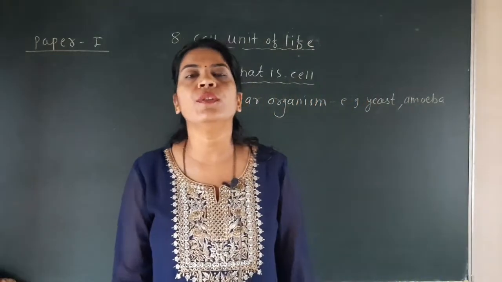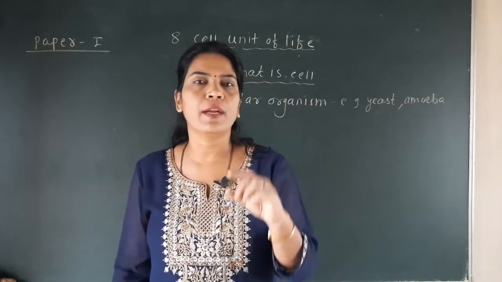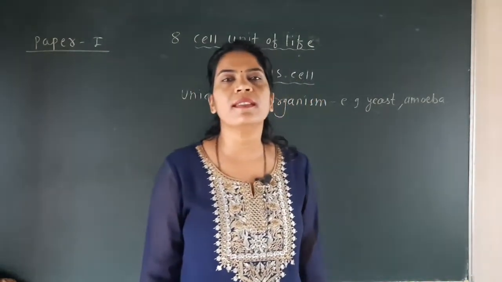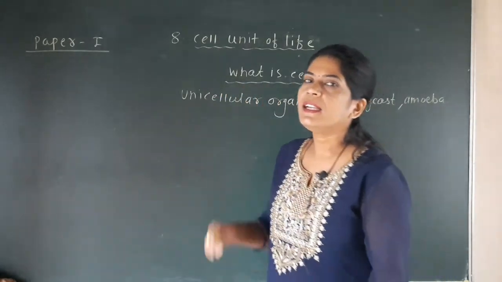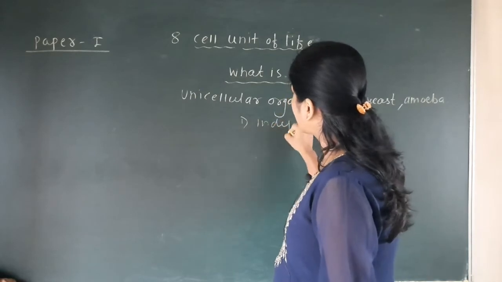These are unicellular organisms. Even though their body is made up of only one cell, that single cell is able to have an independent existence.